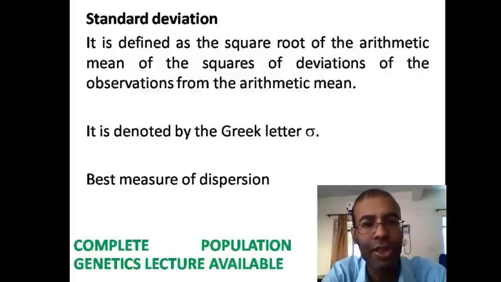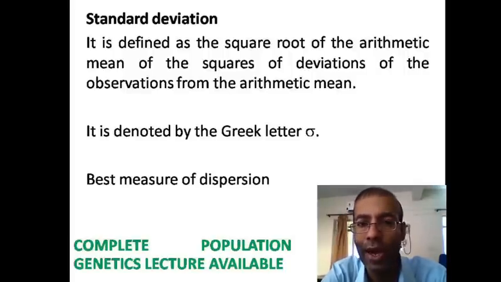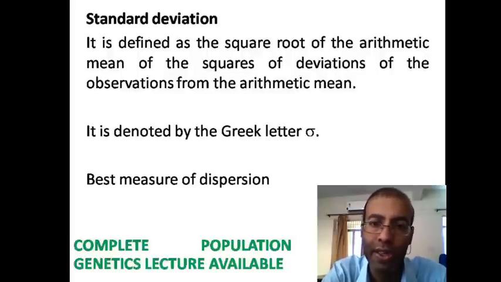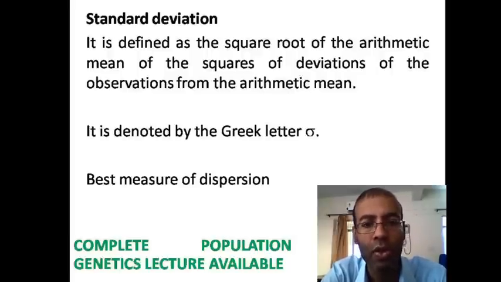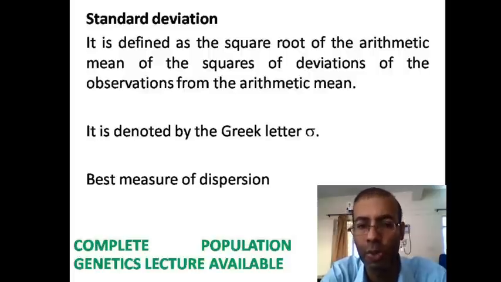Now I will discuss standard deviation. This is a very important measure of dispersion. It is defined as the square root of the arithmetic mean of the squares of deviation of the observations from the arithmetic mean. When we see the formula for the standard deviation, this definition will be clearer. It is denoted by sigma, and it is supposed to be the best measure of dispersion.